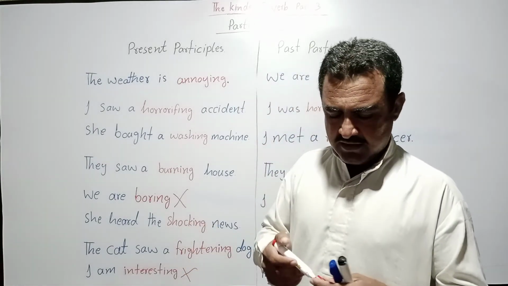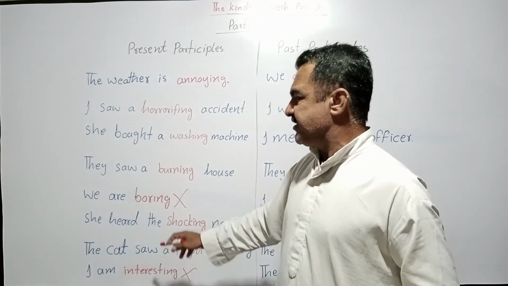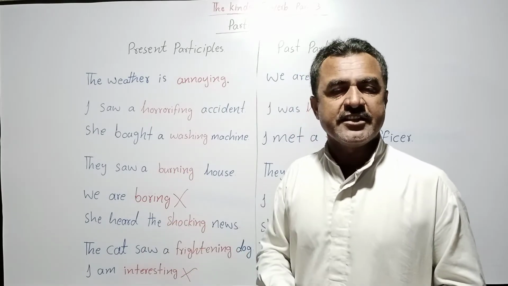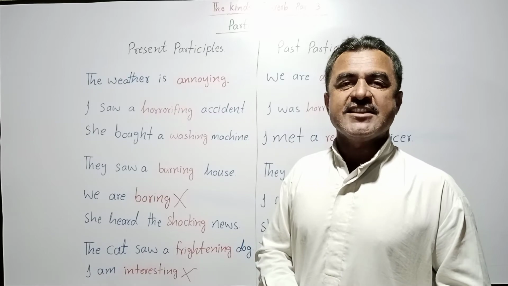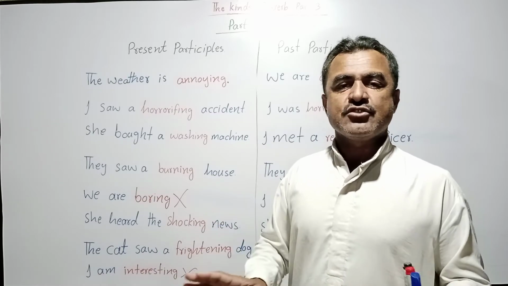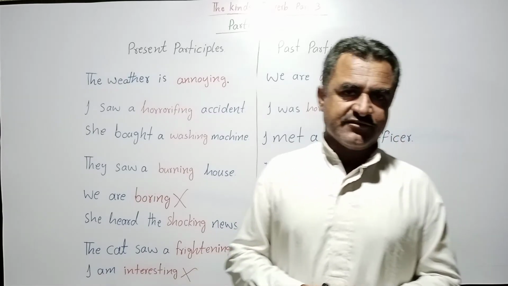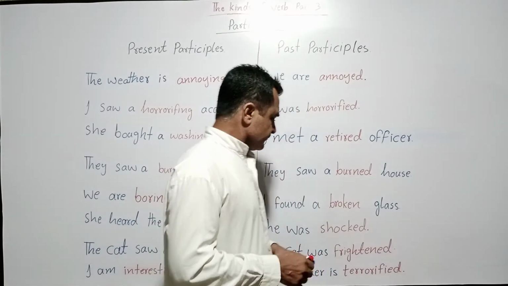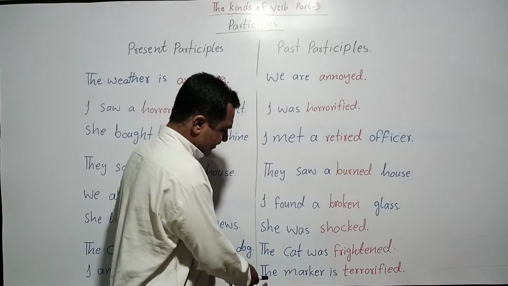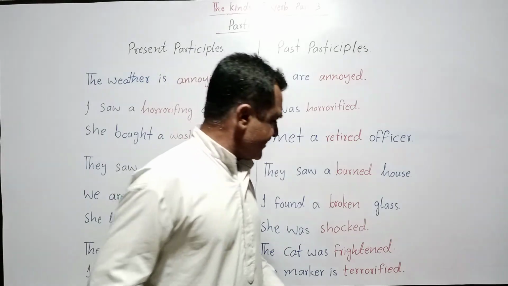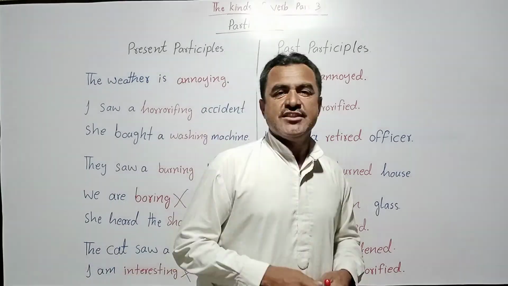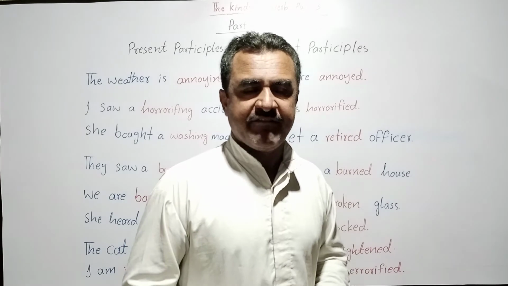So these both sentences are incorrect. We do not use ing for ourselves. Ing is for describing, and we do not describe ourselves. Okay? Understood? Now here there's a sentence. The marker is terrified.